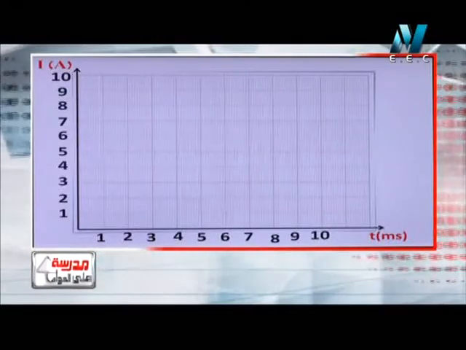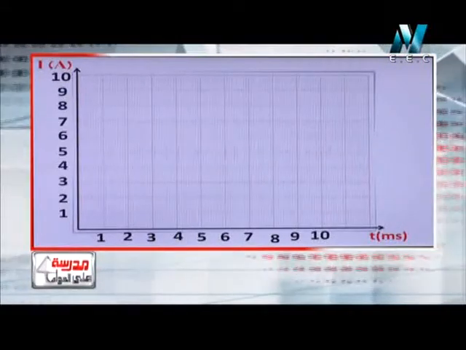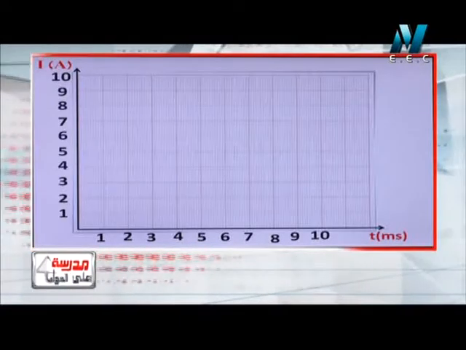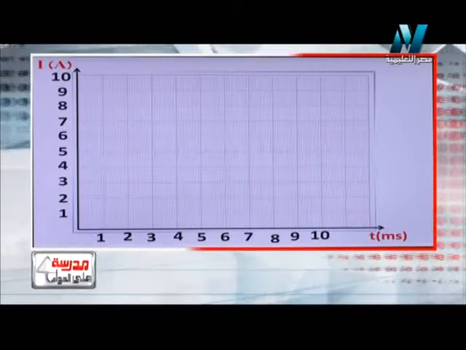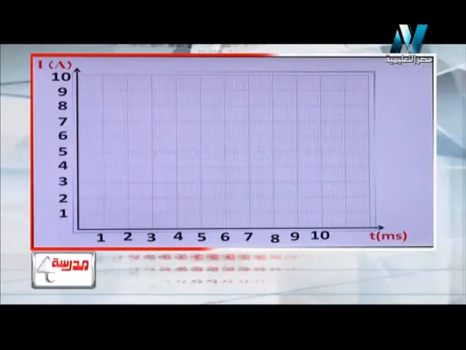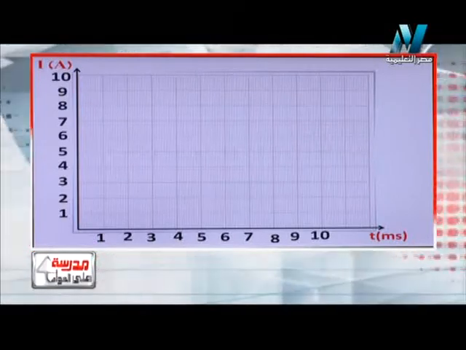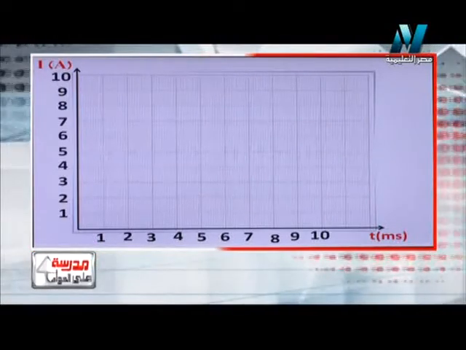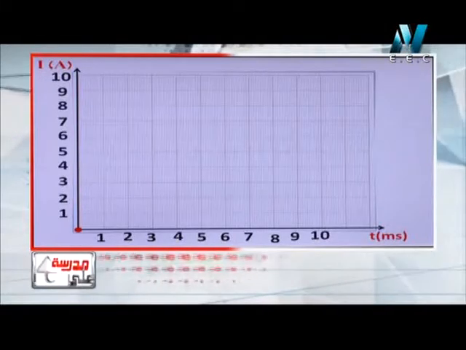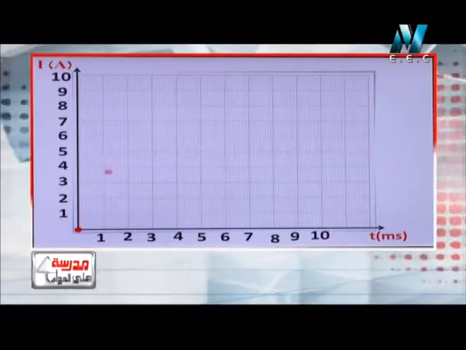In this graph, I make a uniform space between the time points, 1 millisecond between each 2 points, and for the current, a space of 1 ampere between each 2 points. Let's see. When the time is 0, the current is also 0.